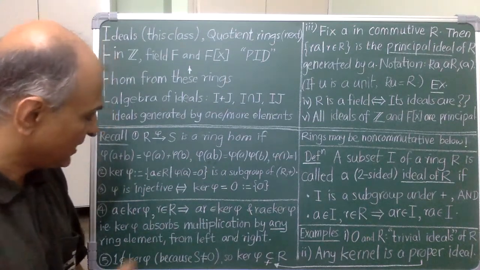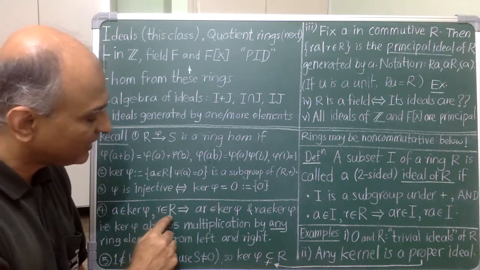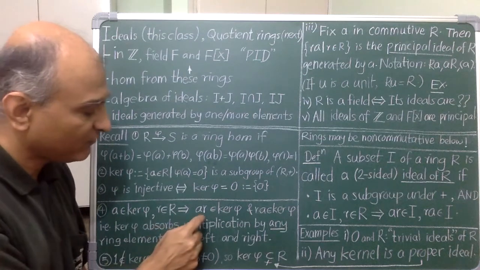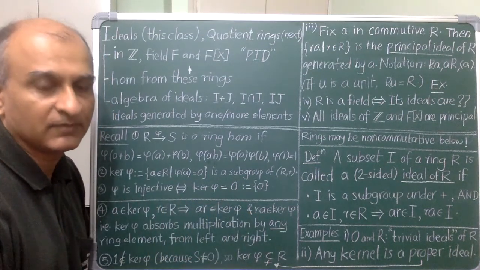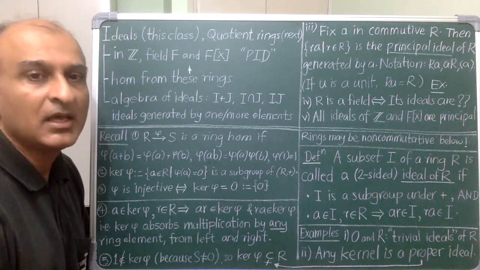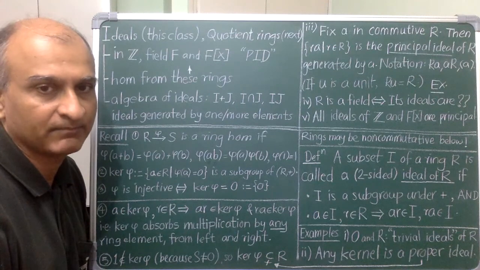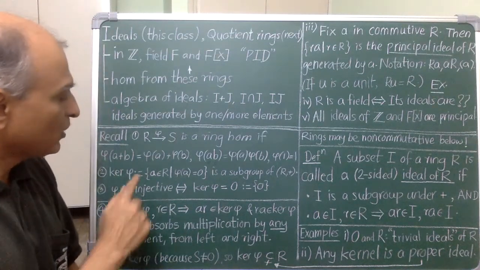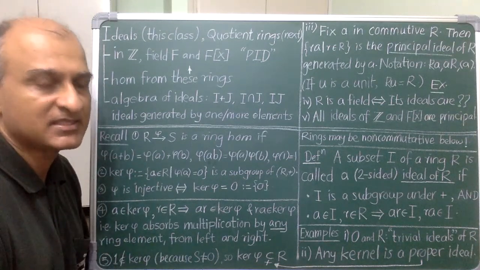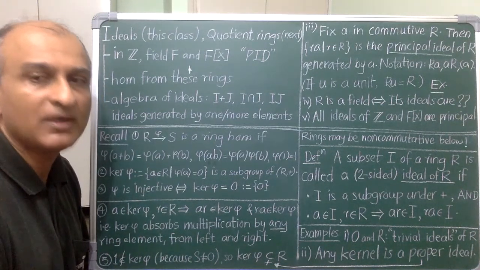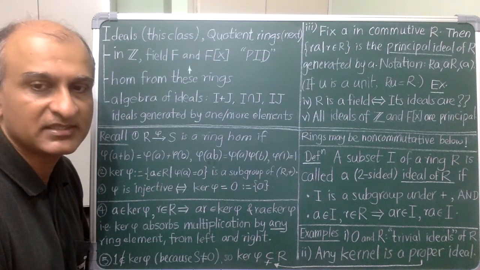In other words, if I take something in the kernel and multiply it by any element of R, whether from the right or from the left, the product is still in the kernel. In other words, the kernel absorbs multiplication by any element in the source ring. Okay, so property number 2 and property number 4, I want to abstract these out in a definition of something called an ideal. This is a funny word and it is there for historical reasons